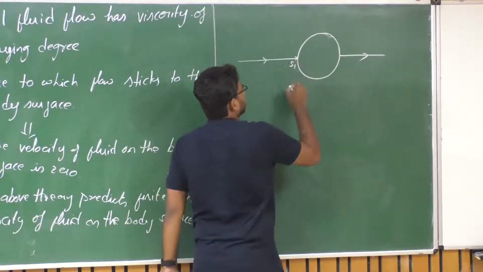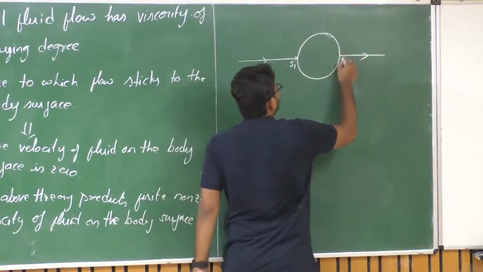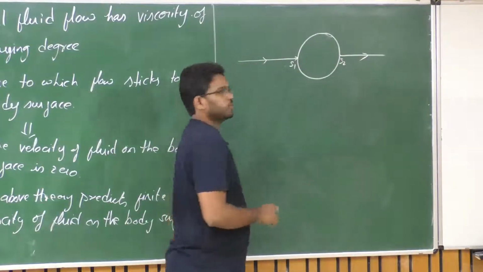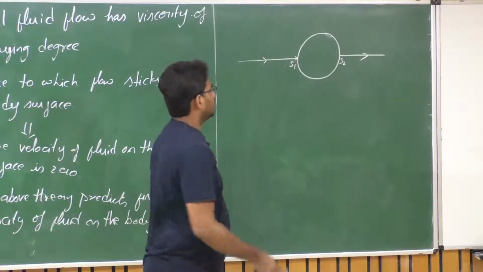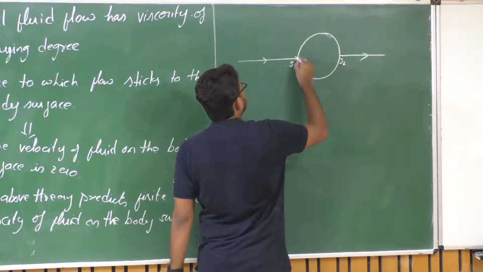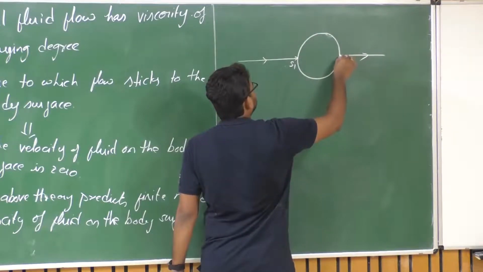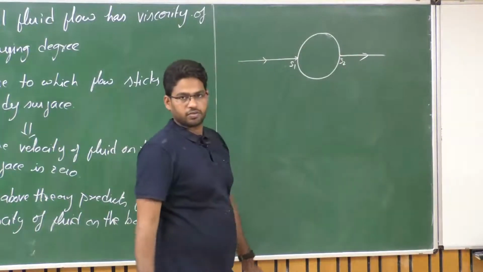Let S1 be the stagnation point on the front part of this body, and let S2 be the second stagnation point on the rear part of this body, right? So now along the stagnation streamline, the flow, which is initially at rest, tries to accelerate, right, and reaches a certain velocity and then drops back to 0 velocity at S2, right?